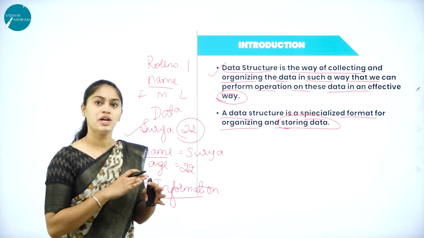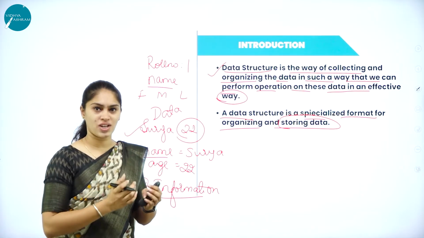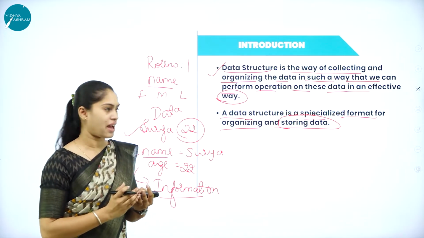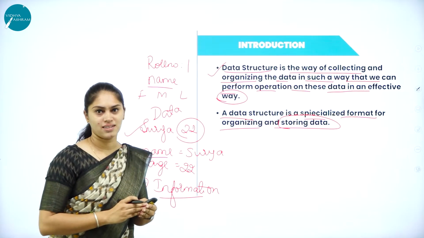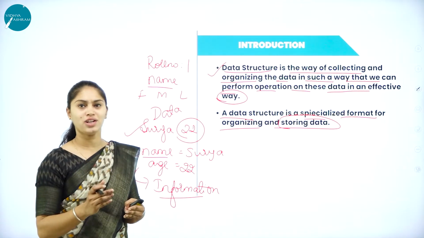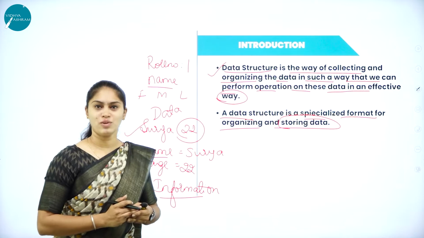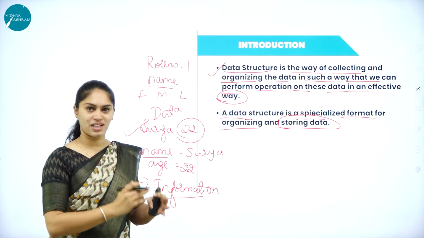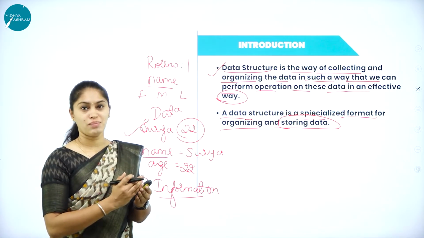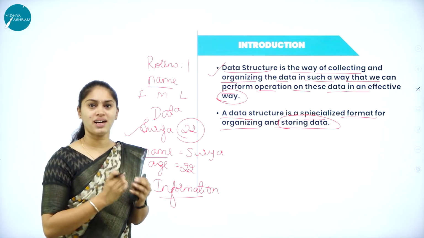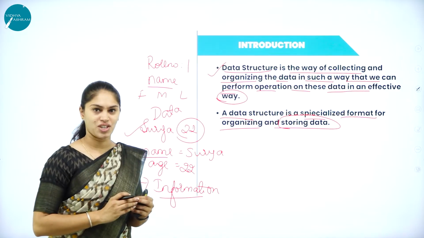It is not in the normal format; it is specialized and organized, and it stores the data in a proper order. As per our requirement, we fetch the data and the computer processes it. If the data is well structured, it helps us perform the operation in an efficient manner.